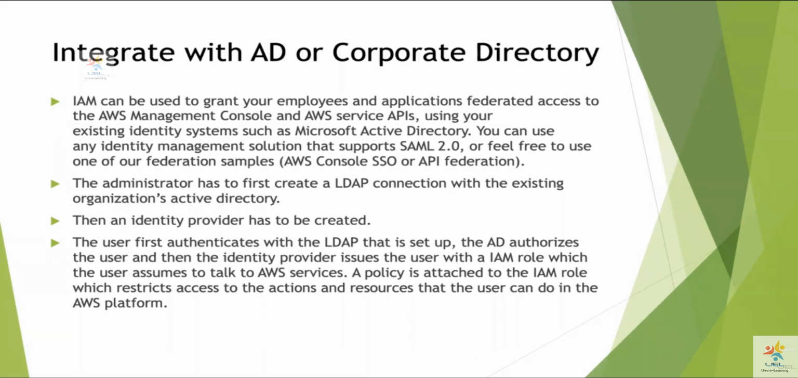So the administrator has to first create an LDAP connection, or Lightweight Directory Access Protocol connection, with the existing organization's Active Directory. Then an identity provider has to be created. And then the user first authenticates with the LDAP and then assumes an IAM role by talking to the AWS STS service, after which he will be able to perform actions with the services within the AWS platform.